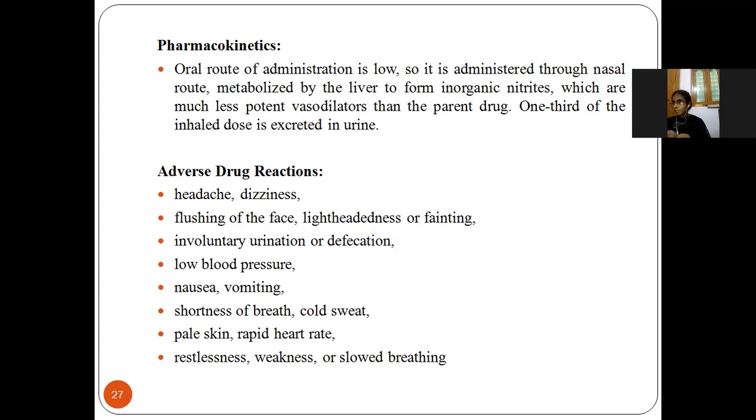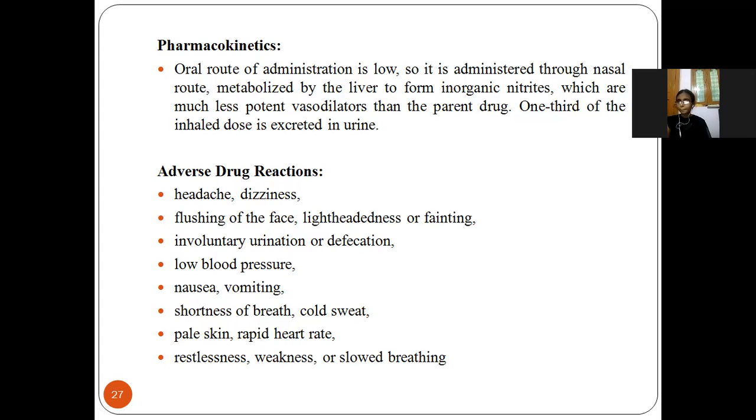It is metabolized in the liver. So in the liver, what will happen? Basically this drug belongs to the organic nitrates. So organic nitrates are converted into inorganic nitrates, and it is excreted through urine. Adverse drug reactions: headache, dizziness, flushing of the face, lightheadedness or fainting, involuntary urination, low blood pressure, nausea, vomiting, shortness of breath, cold sweat, pale skin, rapid heart rate, restlessness, weakness, or slow breathing.